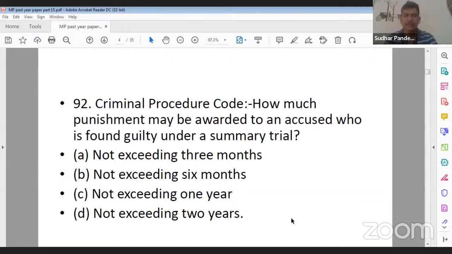In the cases of summary trial, if you have read sections 263, 264, 265, you will have a good idea how much maximum punishment may be awarded to the accused. Your options are 3 months, 6 months, 1 year, and 2 years. What should be the correct answer? Yes, its correct answer is A, that is not exceeding 3 months.